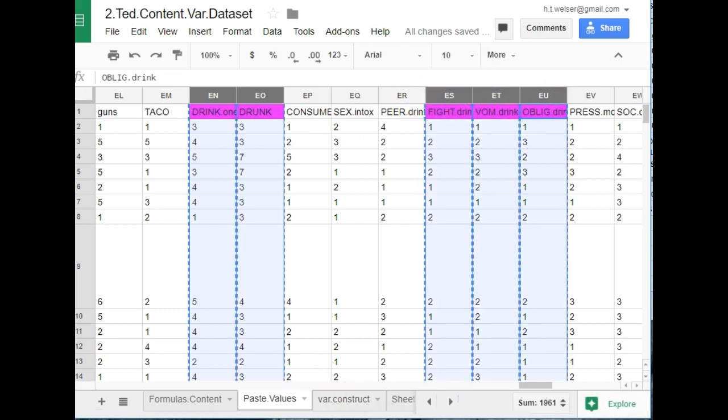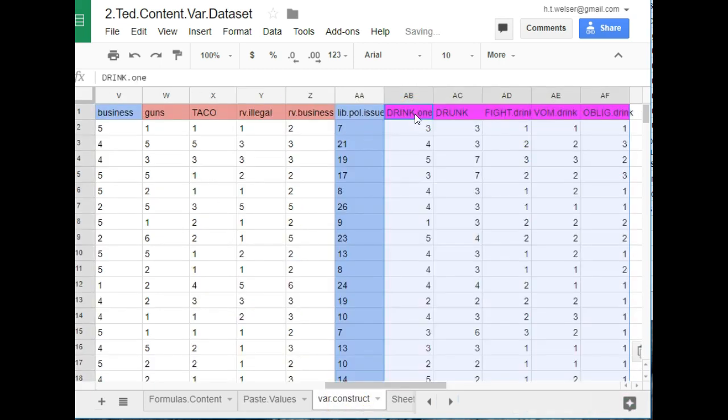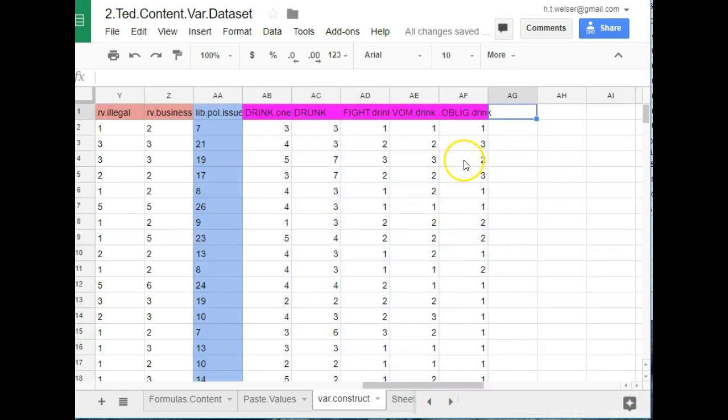I'm going to copy, and then paste them here under var construct. Then I'm going to make two variables. I'll call one amount drink, and this one is called prob drink.